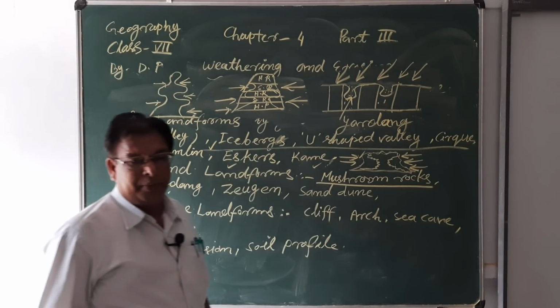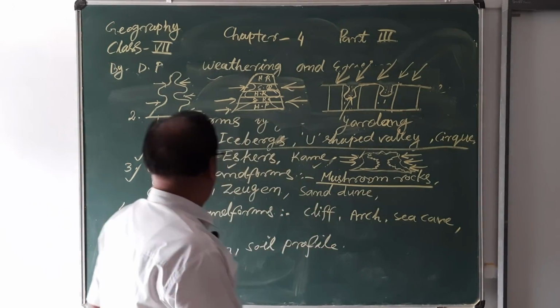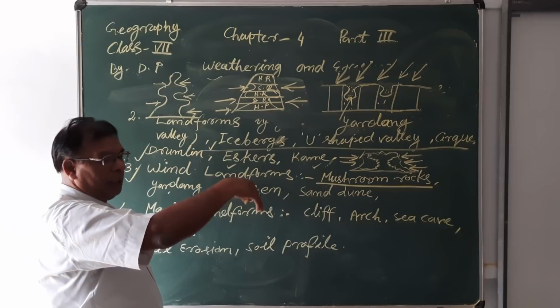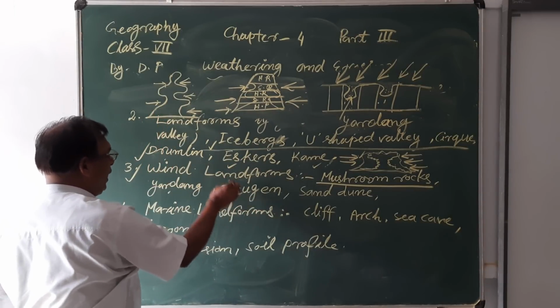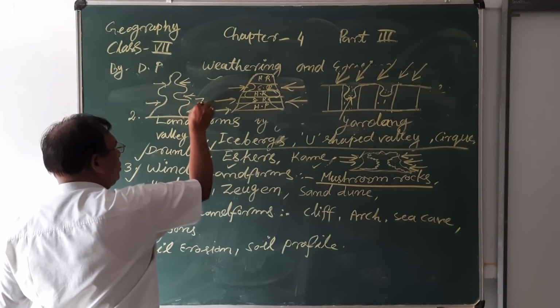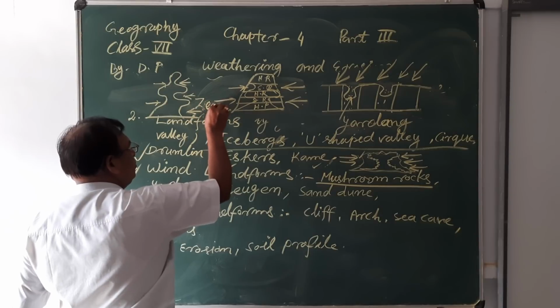So this pyramidal structure of the land formed after erosion in desert regions is known as the Zeugen.